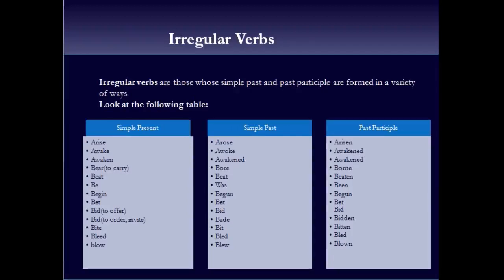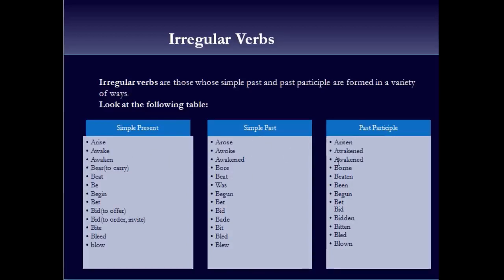Irregular verbs are those whose simple past and past participle are formed in a variety of ways other than adding d or ed in the end. So let's look at the following table. Here we have the simple present or base form of the verb arise, and we have changed it into its simple past form by changing the spelling. Now it is arose, and the past participle form is arisen. So instead of adding d or ed in the end, we have changed the spelling a little bit to make its past and past participle.